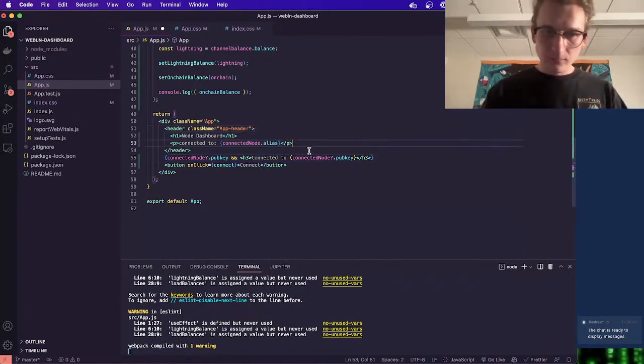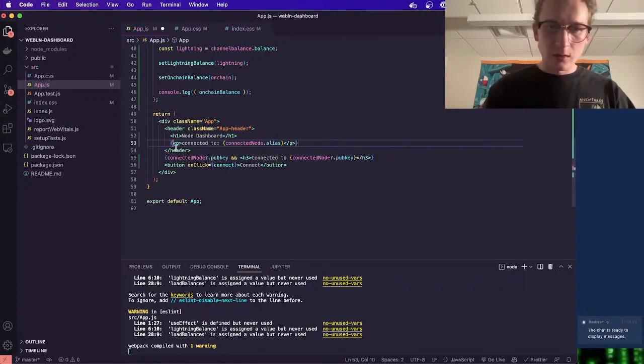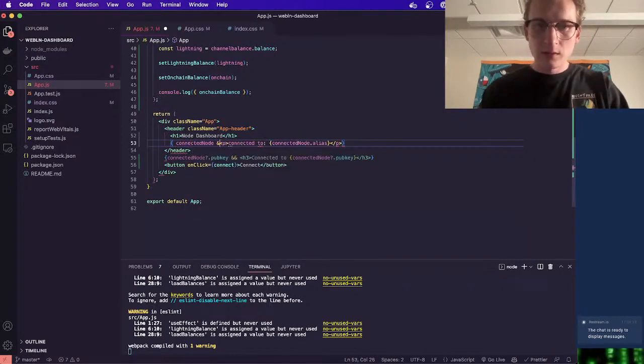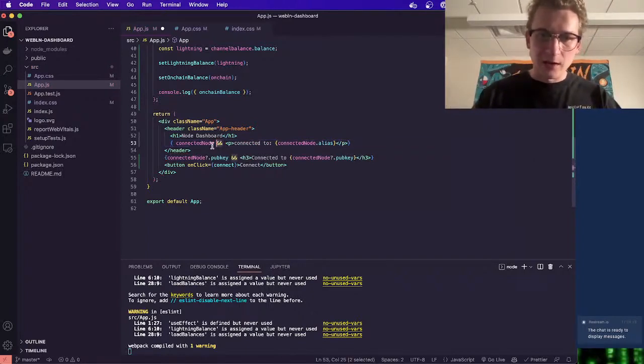Another thing here, I actually need to wrap this in the same kind of condition, where I'm going to say if we have our connected node, then you can render this. So we can do the double ampersand here as basically a very simple condition. And right here we're saying if we have connected node.pubkey, then show this.